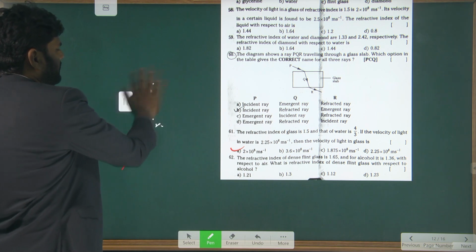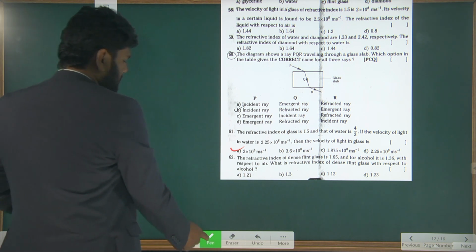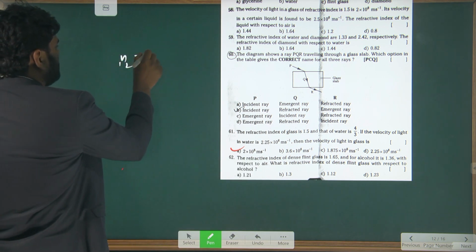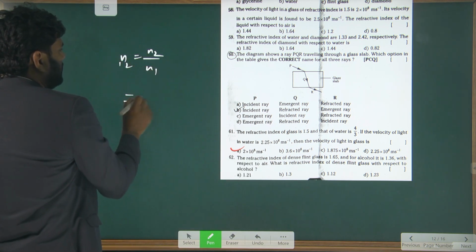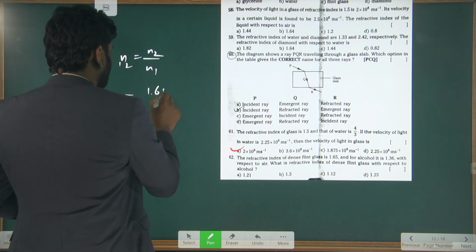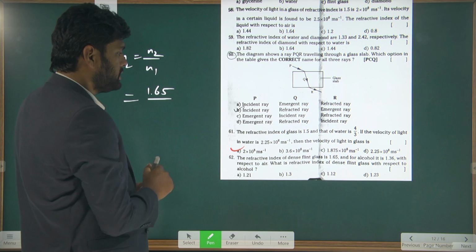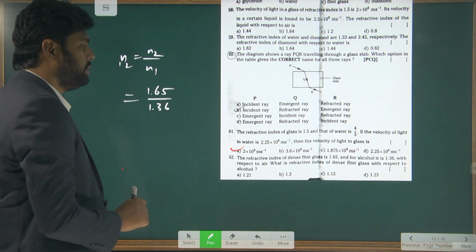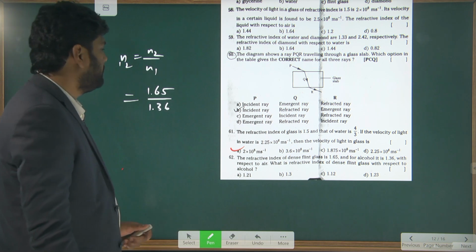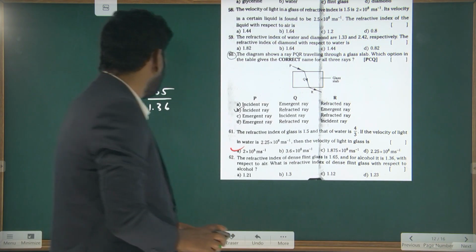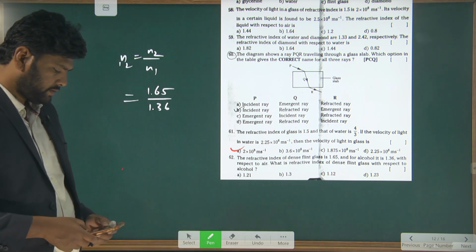You can find relative refractive index by using the formula n12 is equal to n2 by n1. n2 is the denser value, that is 1.65. n1 is alcohol, that is 1.36. So take the ratio, you will have the answer. 1.65 by 1.36.